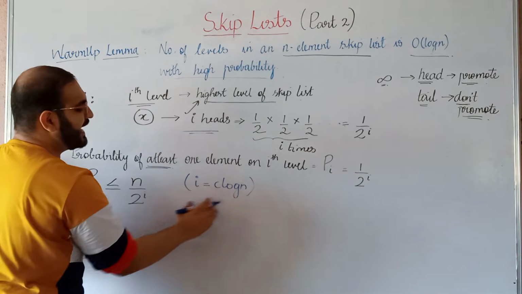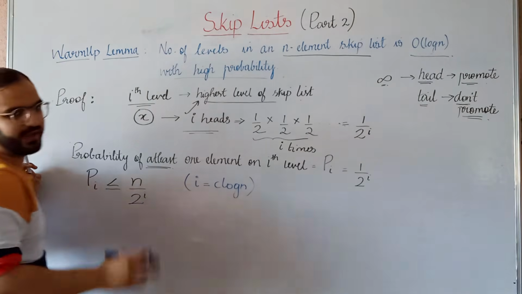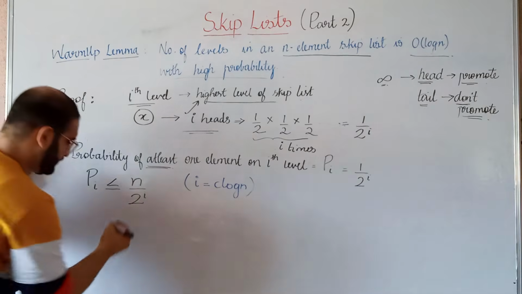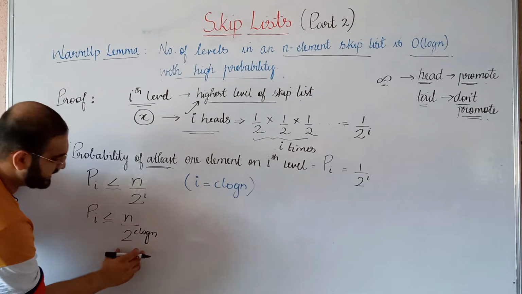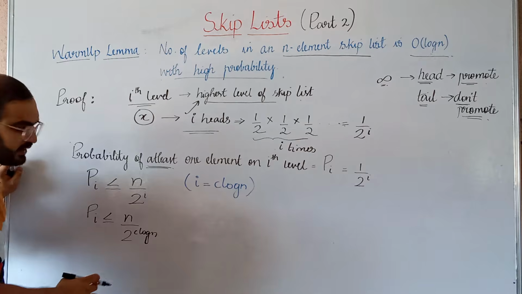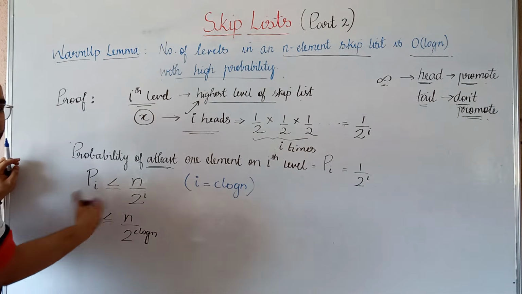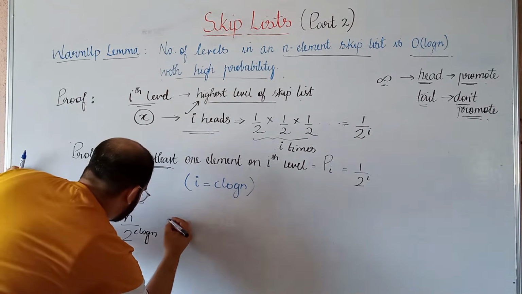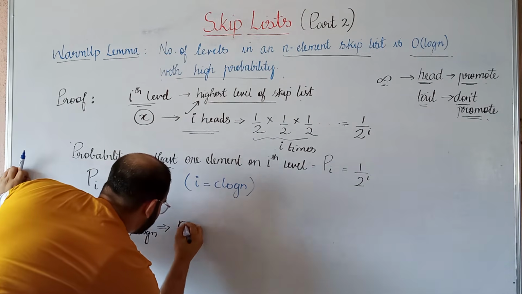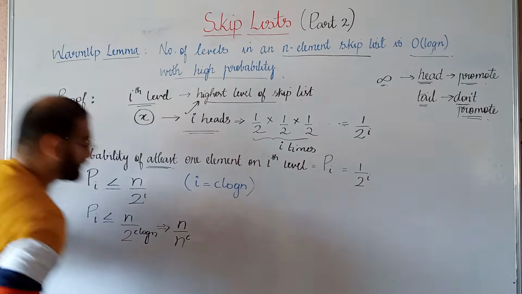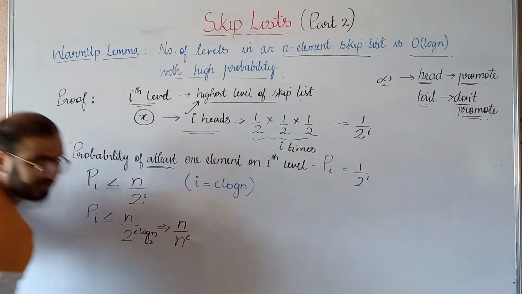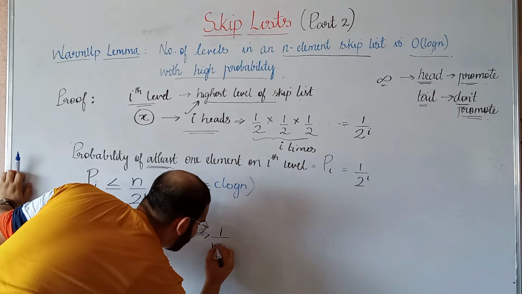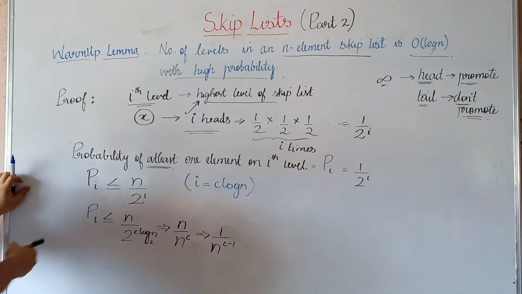C is a constant, and I substitute I with C log n. So in place of I, I can write C log n. According to the logarithmic property, this 2 raised to C log n, the denominator of the RHS, will become n raised to C. So this will become n by n raised to C, because here we have got base 2. So this will finally become 1 by n raised to C minus 1.